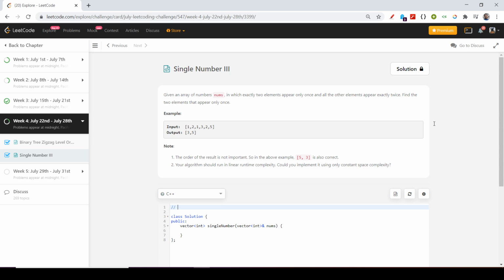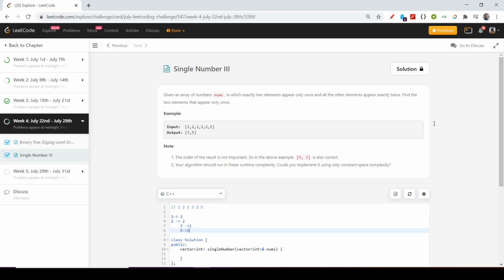So what I can do is I can have an unordered map, and I will store the frequencies. The 1 has its frequency as 2, the element 2 has its frequency as 2, the element 3 has its frequency as 1, and the element 5 has its frequency as 1.